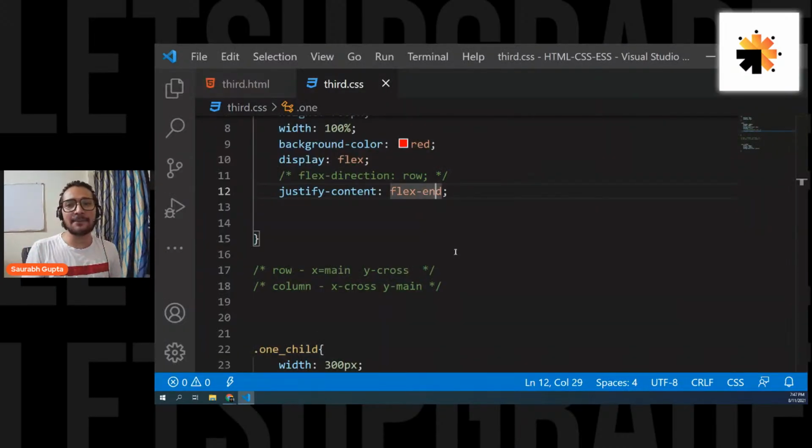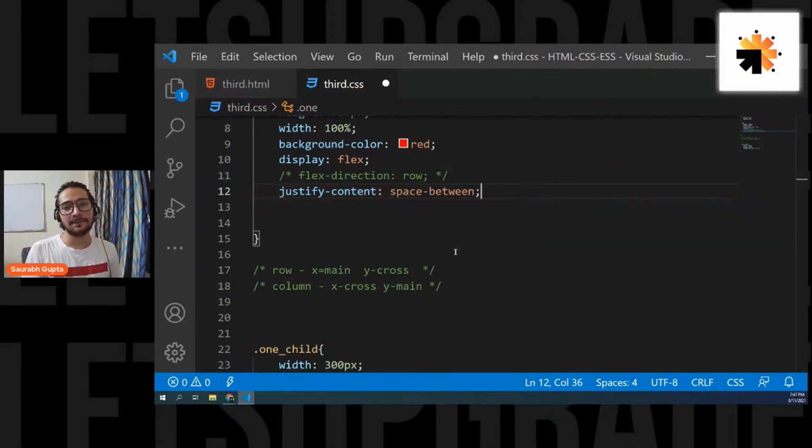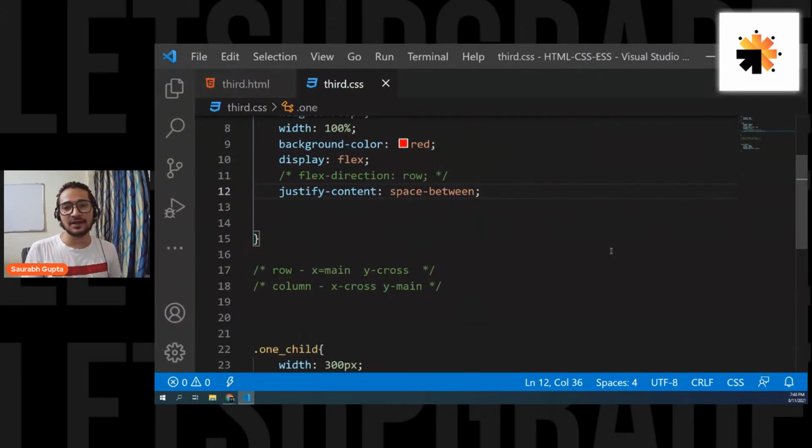What if I want to create gaps? You can also use justify content. You have something called as space between. See, now there is a gap between the elements, and they are equal gaps. So first element, then space, then second element, then space, and then third element. Space between. So flex start, center, flex end, and space between.